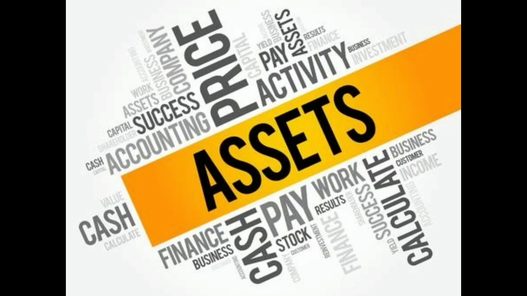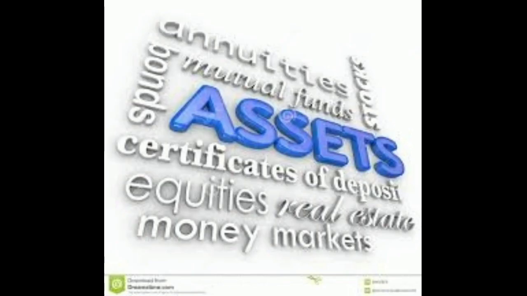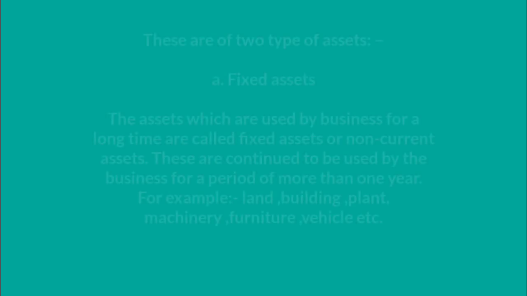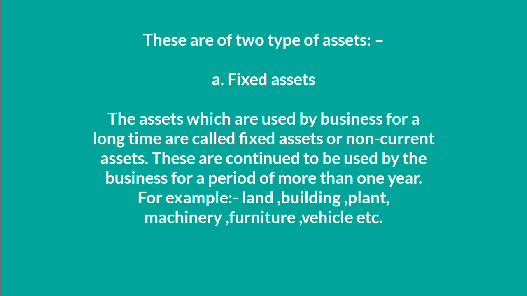Examples are the land where the business is located, and the plant, machineries, building, chairs, tables, etc. A lot of resources are there which are helpful to the business for running smoothly. There are two classifications for those assets. First one is fixed asset, second one is current asset.